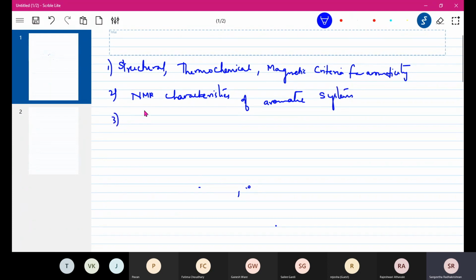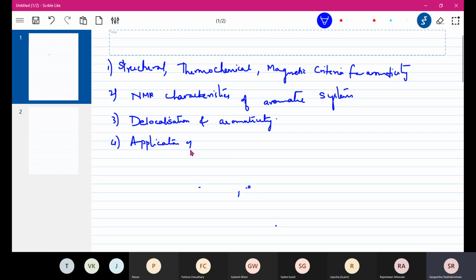Third is delocalization and aromaticity. Some of these terms you must already be familiar with, like delocalization. And what is its impact on aromaticity? These are the various topics that we have to learn under aromaticity.